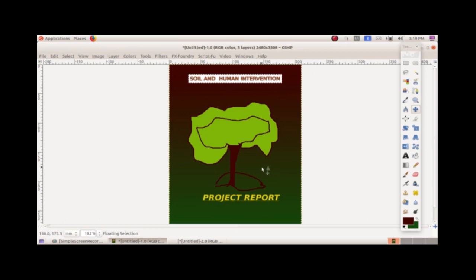See, now we have successfully created our cover page. You can make it more beautiful by adding more pictures or like that. Okay, children, and save it. So see you in the next session with a new topic.